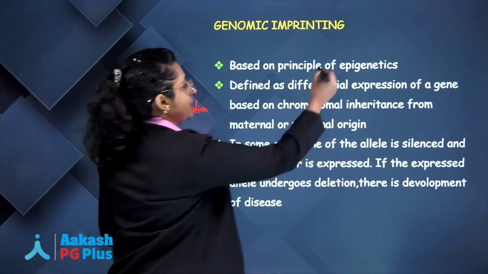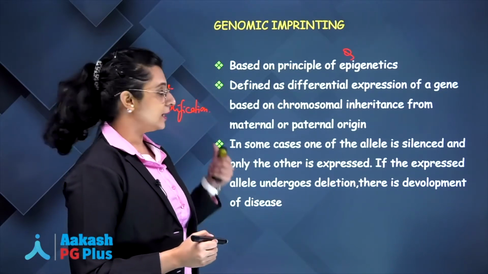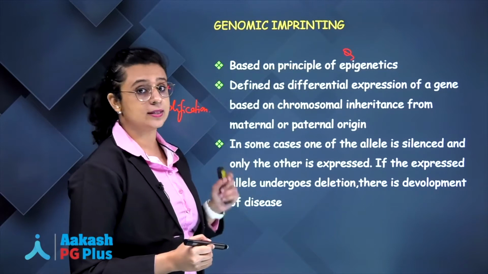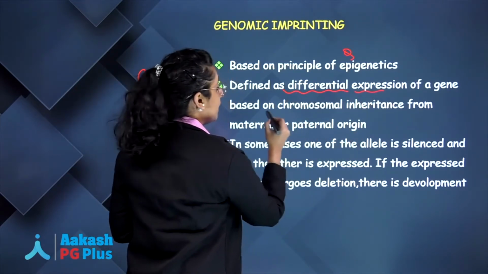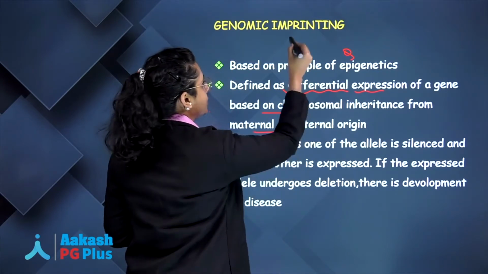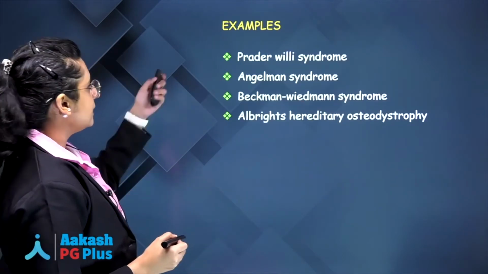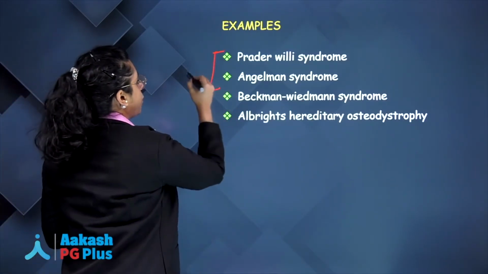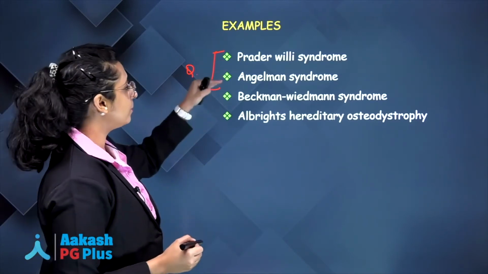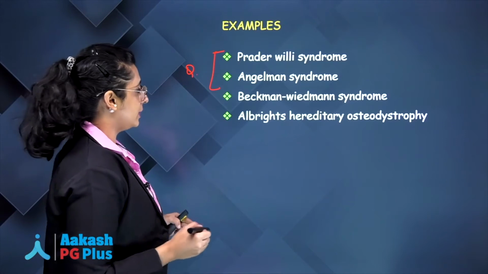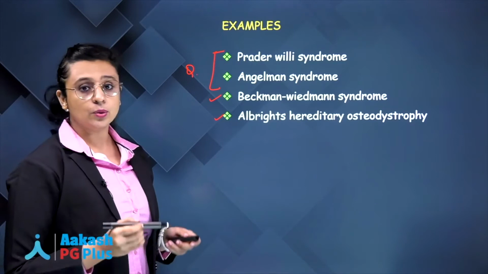So it is based on principle of epigenetics. Commonly asked question, what are two methods of gene silencing? DNA methylation and histone deacetylation. And wherever you hear this line, differential expression based on the parent of origin, you know the answer will be genomic imprinting. Clear? Now we will see the examples. These two are the most commonly asked in exams. Okay, Prader-Willi and Angelman syndrome. Very important examples of genomic imprinting. Others are Beckwith-Wiedemann syndrome and Albright's hereditary osteodystrophy.